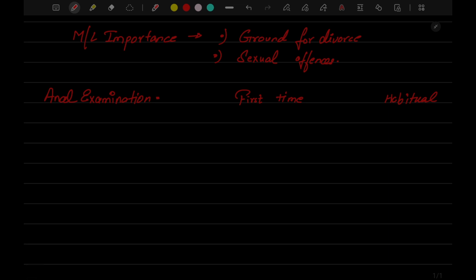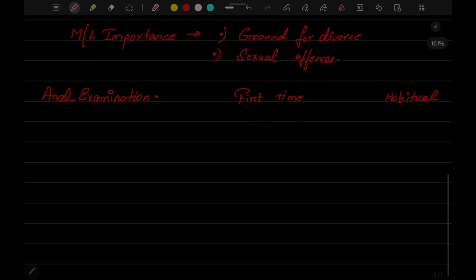We'll talk about a sexual offense case, just imagining a case. There is a girl, a patient, a victim of sexual offense. Now we are going to examine that girl. First, we see if semen is present or not. In first time it will be present, and in habitual it will always be present. It does not matter if he has done anal sex and ejaculated inside her; whether she is habitual, first time, or non-habitual, the semen will be present.